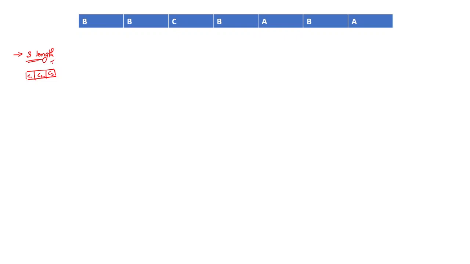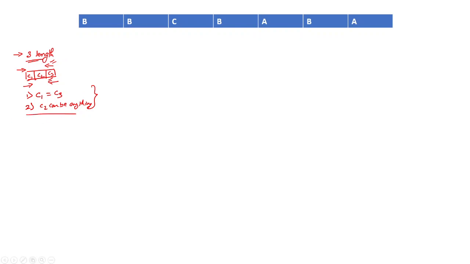It should be a palindrome, that is, it should read the same forward as well as backward. So C1 and C3 will always be equal, and C2 can be anything. These are the two conditions we will build a solution upon.